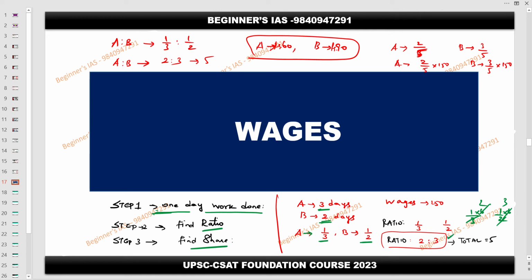That is the ratio. What is the total? 2 plus 3, that is going to be 5. Then 2 by 5 part is going to be the share of A. What is the wages amount here? 150. Then 3 parts out of 5 is going to be the wages of B. So that is the thing. Understood? Yes, sir.